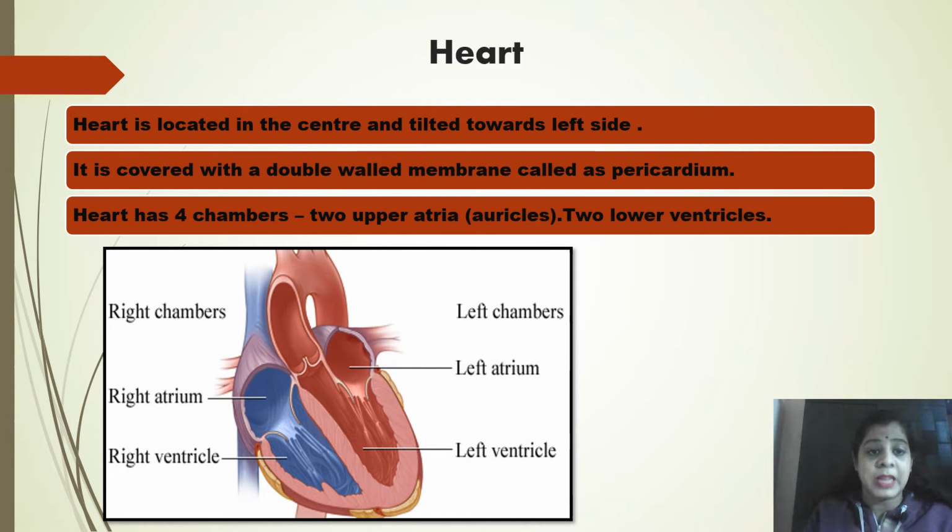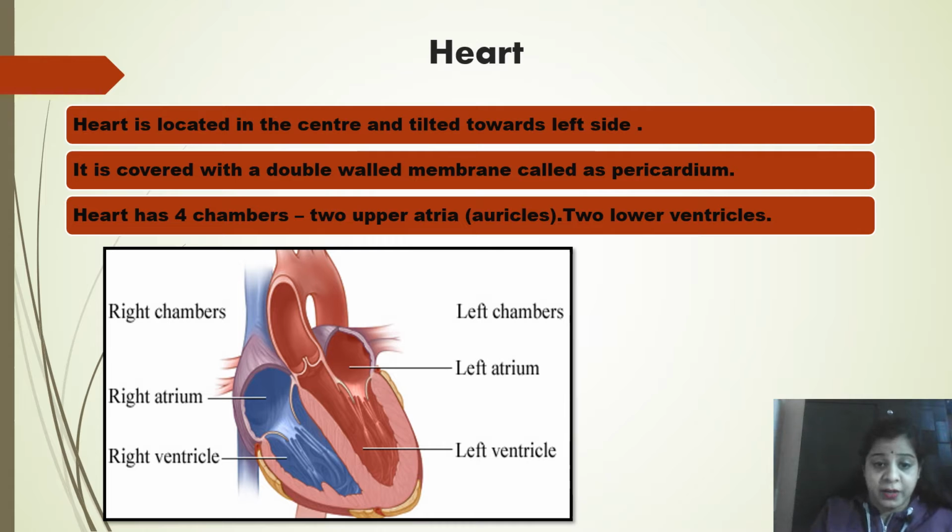Now you see, the heart has four chambers. Two upper chambers are called atria. In plural form they are atria, and if you say it as a single one, it is an atrium, and these are also called auricles.